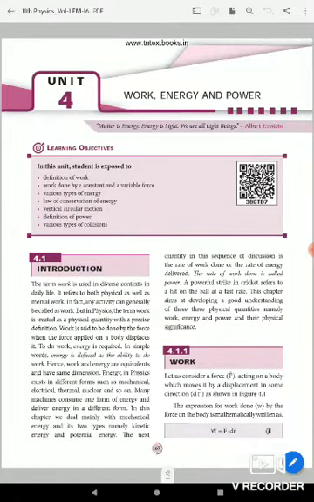Hi students, today we are going to see about work, energy and power. Introduction of this work, energy and power.